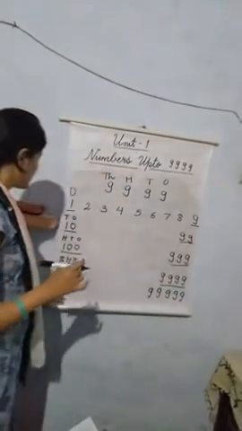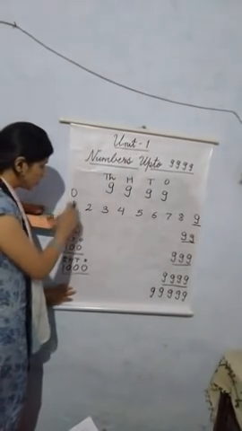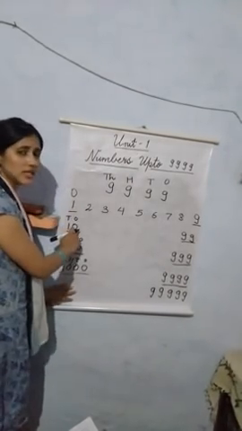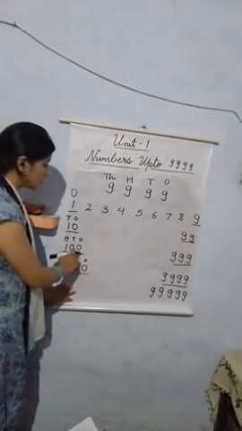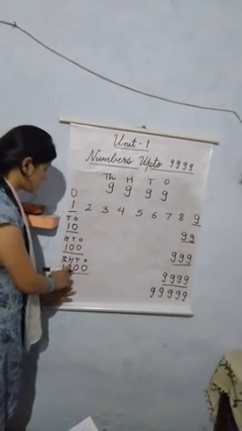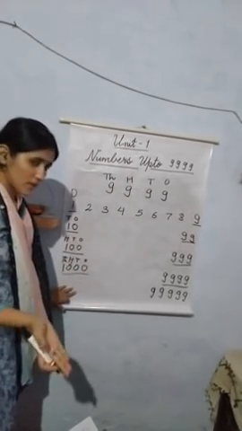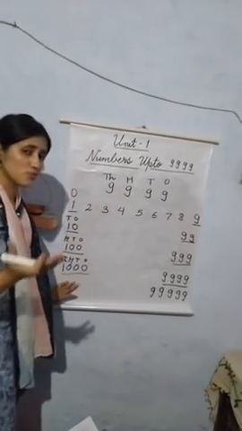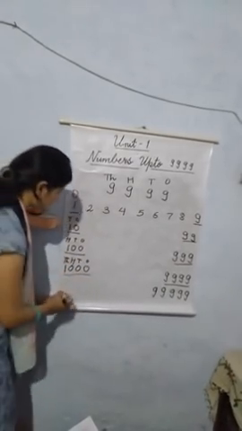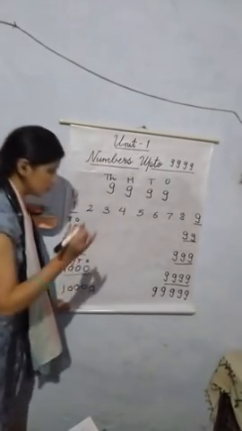Okay, your smallest 1-digit number is 1, smallest 2-digit number is 10, smallest 3-digit number is 100, smallest 4-digit number is 1000, and if we move one step ahead, we talk about the smallest 5-digit number, it will be 10000.